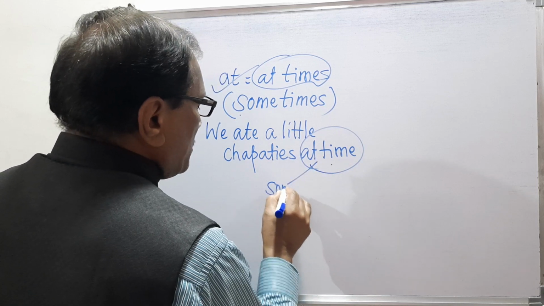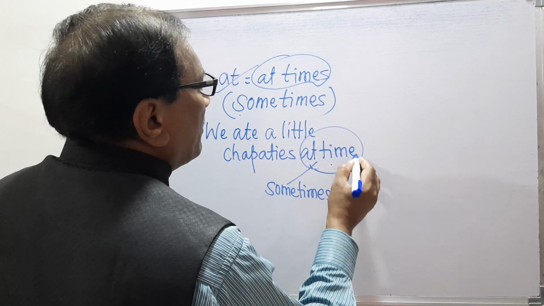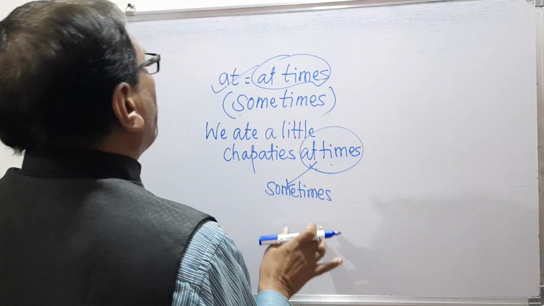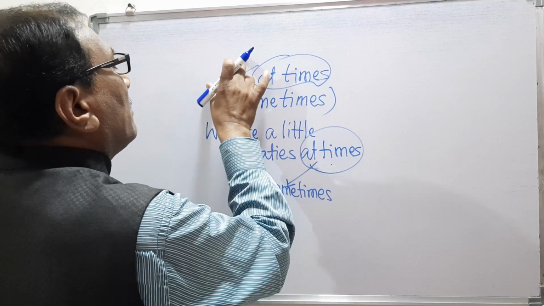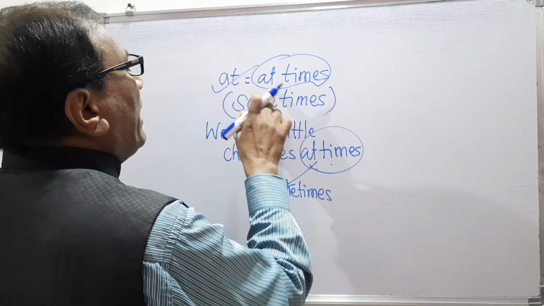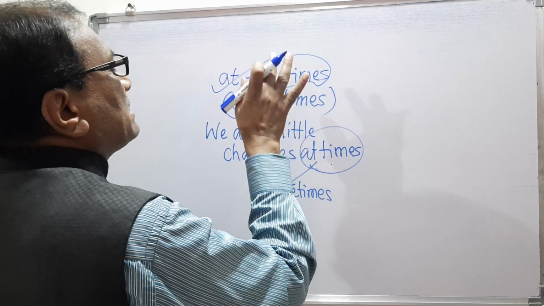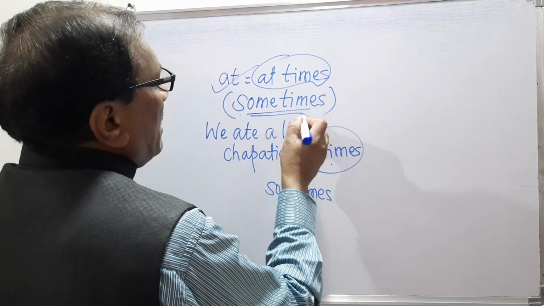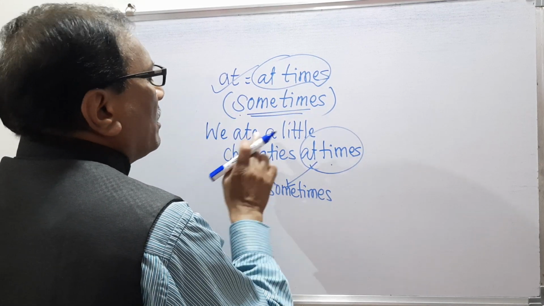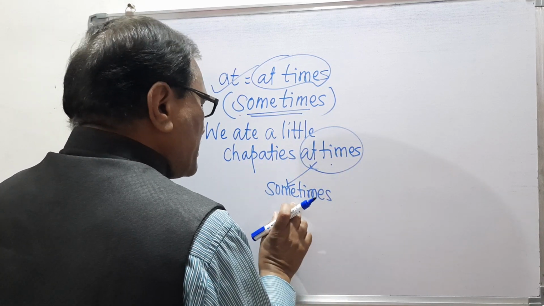At is the preposition, and from this at the phrase at times has been made, and the meaning of at times is sometimes.